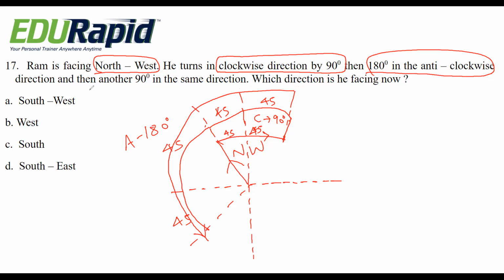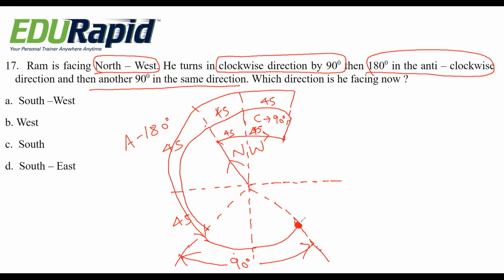Okay, after that another 90 degree in the same direction. That means same direction means anti-clockwise 90 degree, another 90 degree. This is 45 and this is 45. This one to this one 90. Okay, in which direction is he facing now? This is the direction he reaches here.